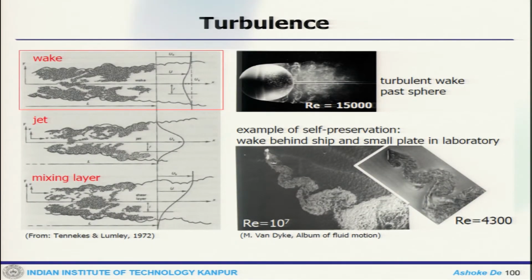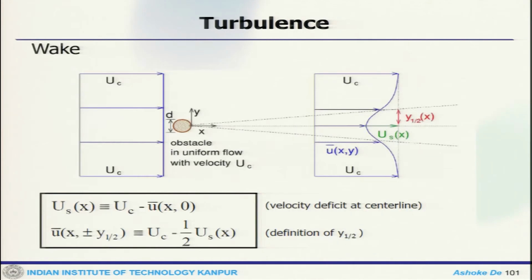So, these are again some pictures, like this is a mixing layer, jet, wake, this is the turbulent wake behind a sphere. So, this shows the self preservation, this is a high Reynolds number, this is a low Reynolds number. So, these are all examples of self preservation of the system.